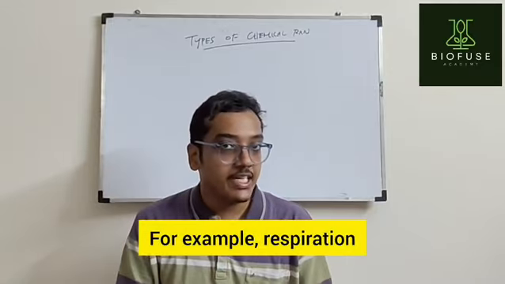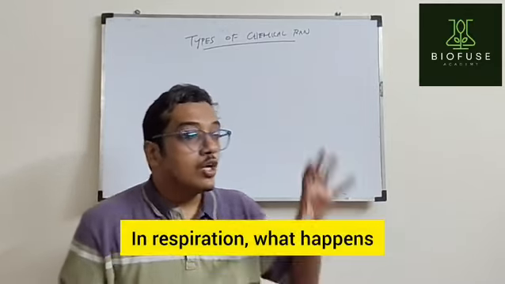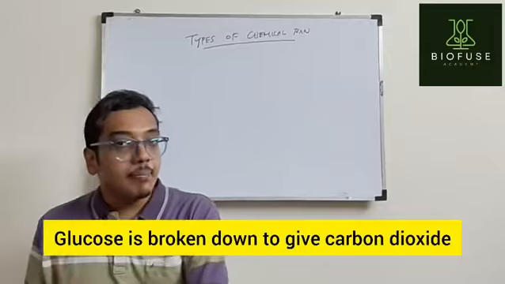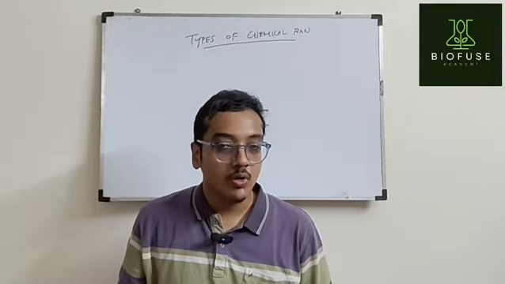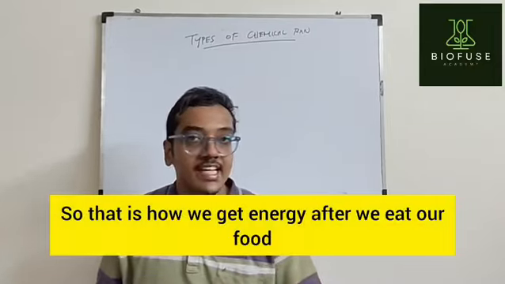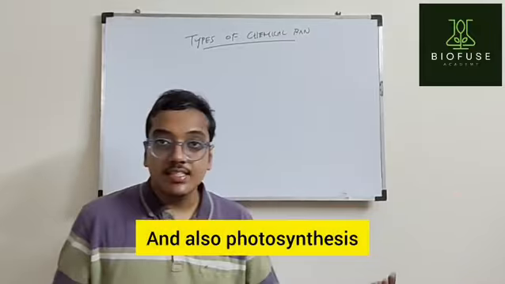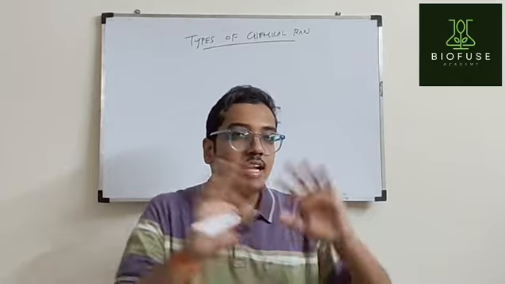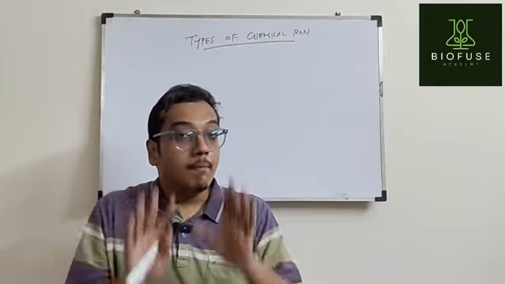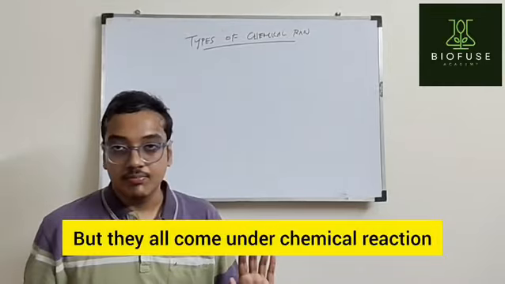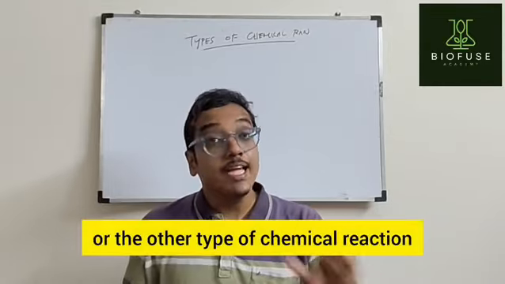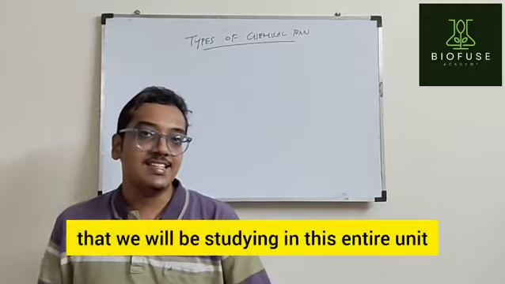For example, respiration. Okay, in respiration, what happens? Glucose is broken down to give carbon dioxide, water, and energy. Okay, so that is how we get energy after we eat our food. And also photosynthesis, which takes place in the leaf. So there are various examples in nature. Okay, but they all come under chemical reaction. Okay, so they come under one or the other type of chemical reaction that we will be studying in this